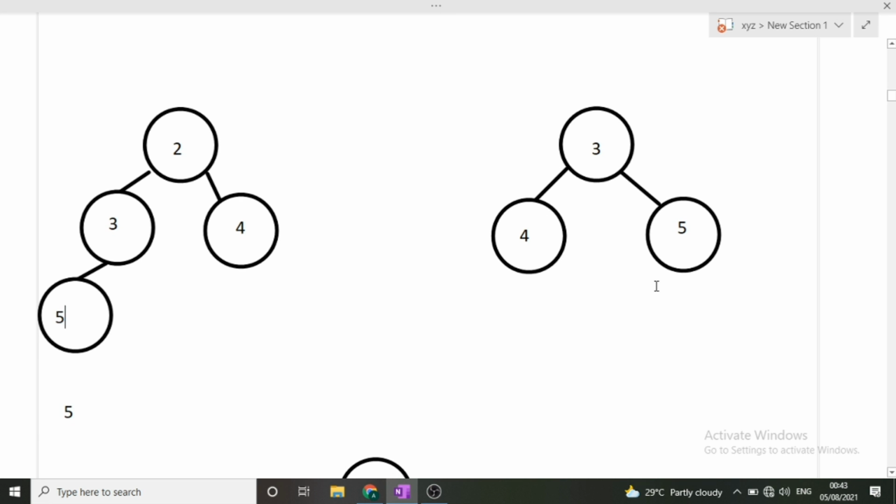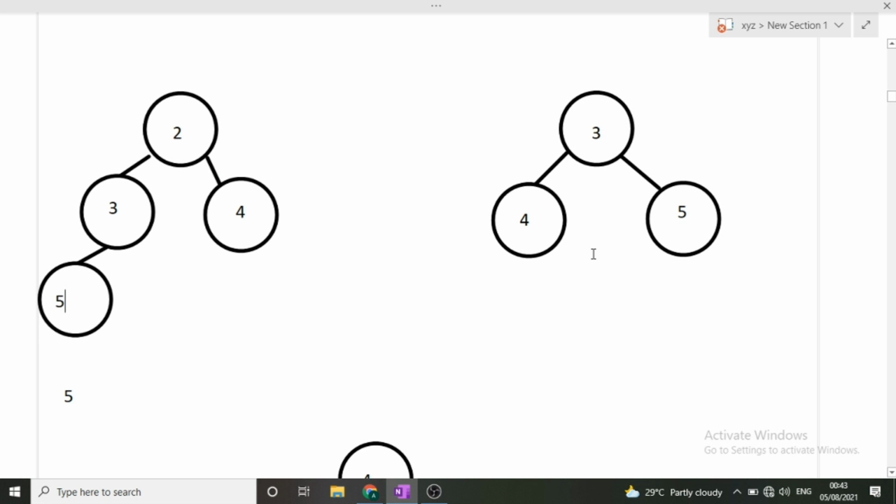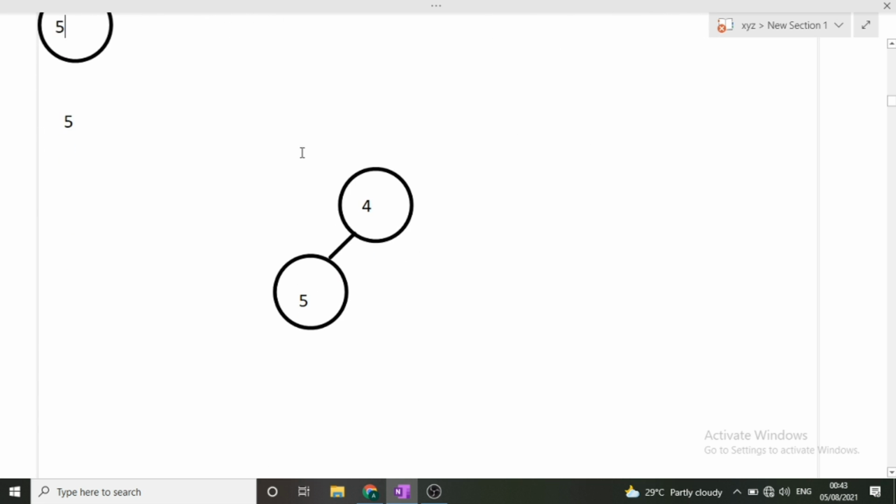Now only 3 elements are remaining. Is 3 our second largest element? No, it was 4. So 3 is also not the second largest element. So we will simply pop the 3. Now only 2 elements are remaining in the heap, and at the top it is 4. Is 4 our second largest element? The answer is yes. So we'll simply print the value 4.